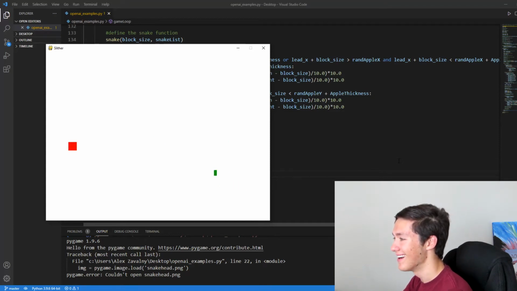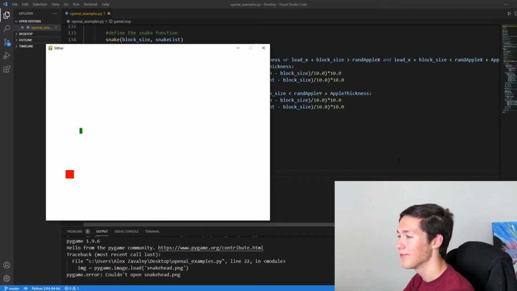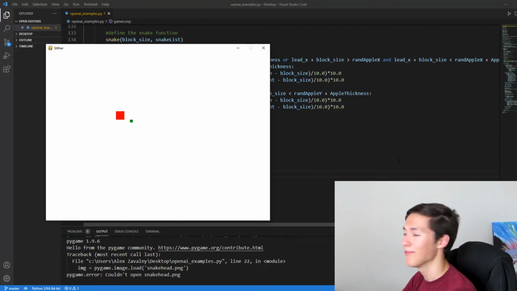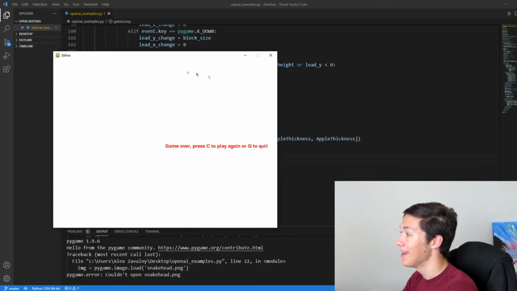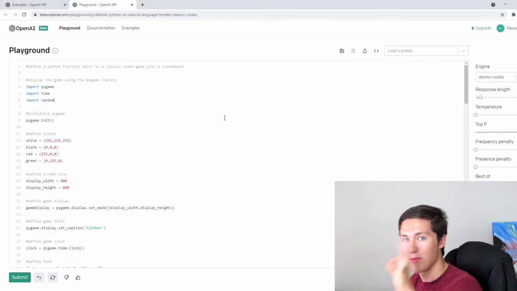Oh my god. This is like the coolest thing ever. I lost again. Like, think about this. An AI just made this game for us. Now, it was trained on examples from GitHub, but still, an AI just made this snake game for us. It literally just made a game for us. How freaking cool is that? Oh, come on. This is just super cool, honestly. This is the coolest thing I've seen all day. This is just truly, truly remarkable.